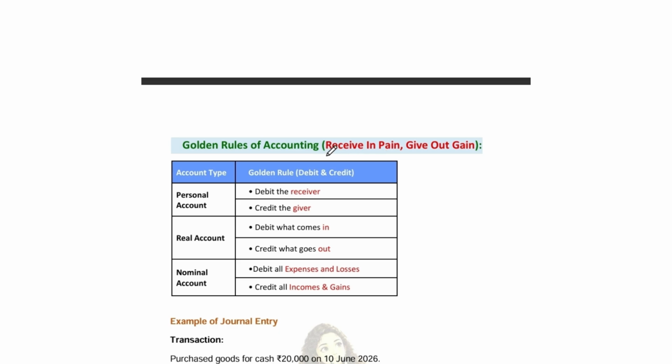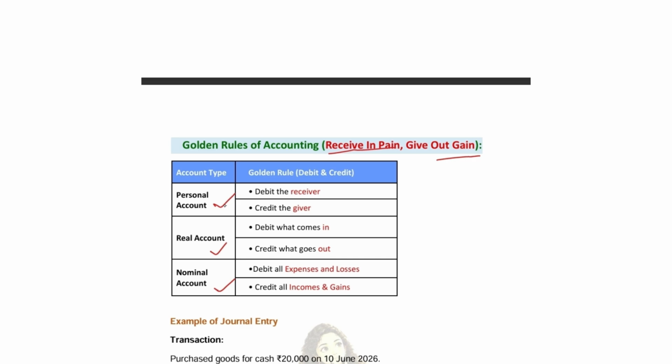This is the mnemonic or memory technique: receive in pain, give out gain. I'll tell you what is receive in pain and give out gain. So in golden rules of accounting, we have three account types. One is personal account, second is real account, and third is nominal account. This is the rule of each account. For each account, there is a debit rule and credit rule because for every debit, there is a credit.